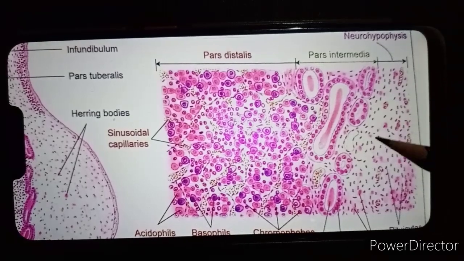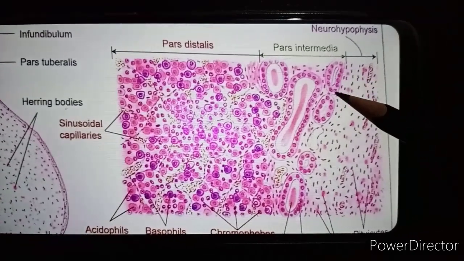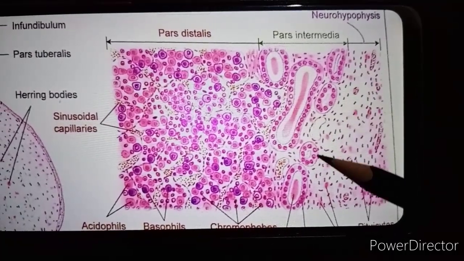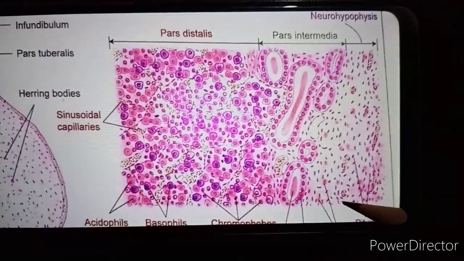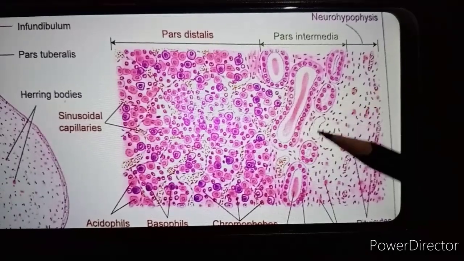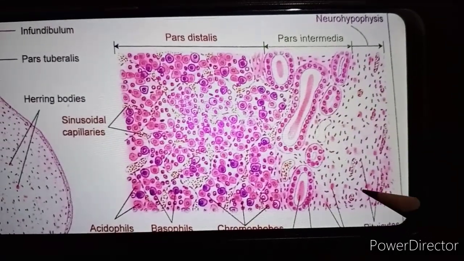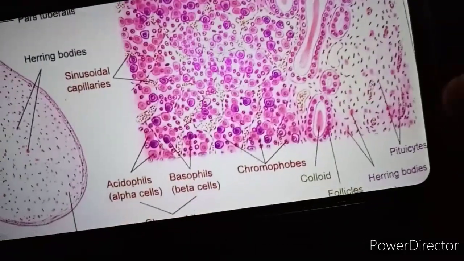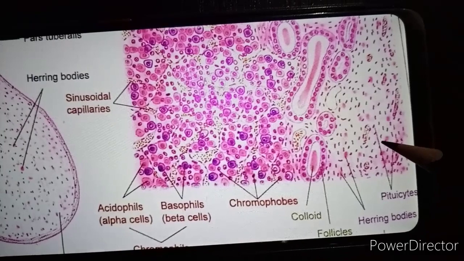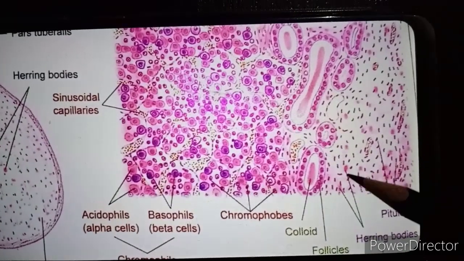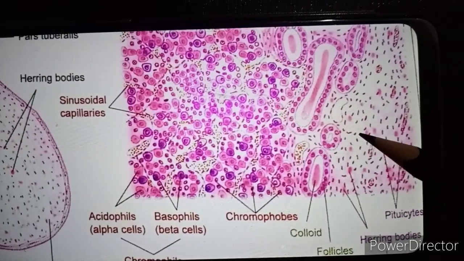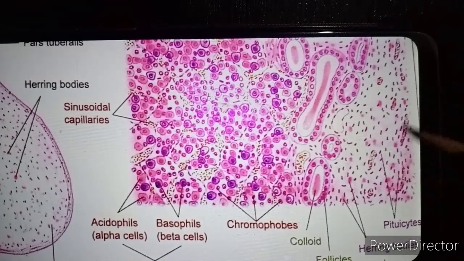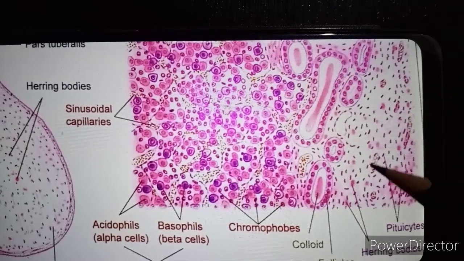Then coming to the neurohypophysis. This is the neurohypophysis. In between, the pars intermedia. Here this is a small cleft-like structure where you will get melanocyte stimulating hormone, this is the pars intermedia. Now this side, the complete right side, you can see the neurohypophysis. In the neurohypophysis, what you will see are the pituicytes. Can you see pituicytes? These are the Herring bodies, pinkish dark, and the blackish structures are the pituicytes, and unmyelinated nerve fibers that you will get in the neurohypophysis.